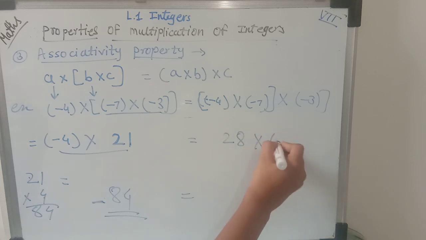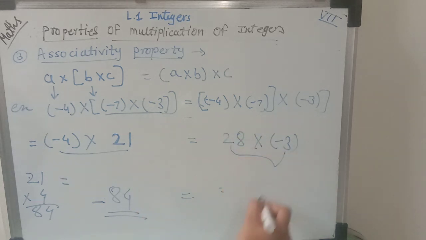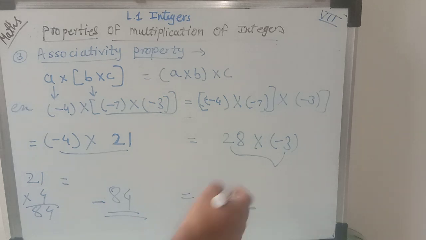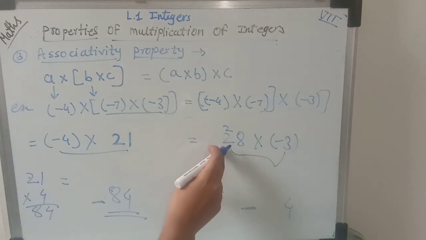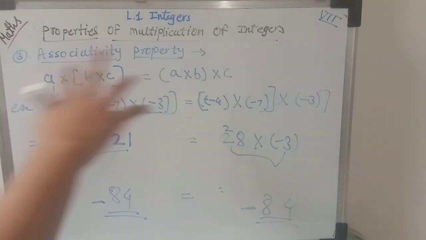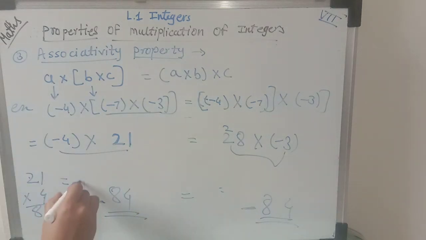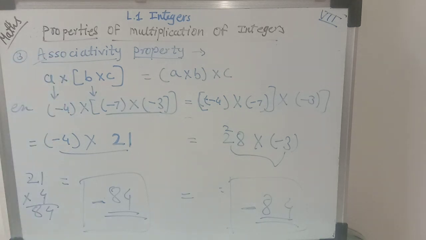Okay, multiply by minus 3. Again here one positive integer is there, one negative integer there. Now the product of these two numbers will be a negative integer. So here 8 3s are 24, 3 2s are 6, 6 plus 2 is 8, so the answer is minus 84. See students, from both orders, means from both the equations in different order, we got the same answer, that is minus 84, where we can say that this multiplication is satisfying this property, that is associativity property.